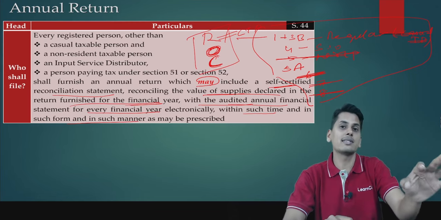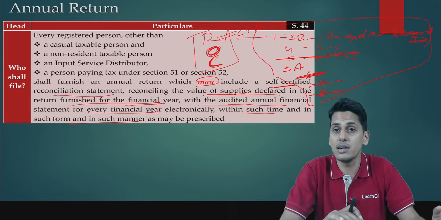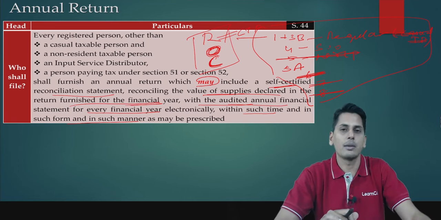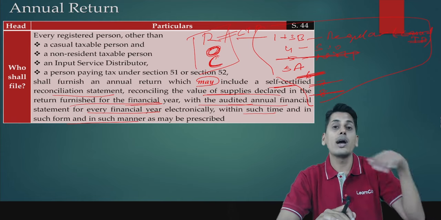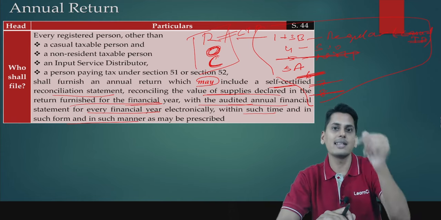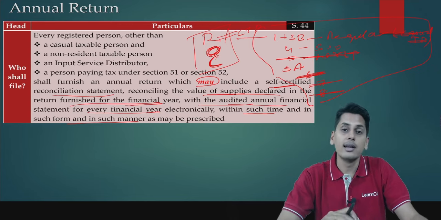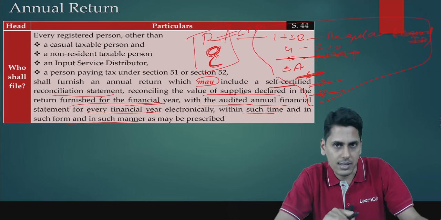What is R? A regular person. Does it include a casual taxable person? No. Casual taxable person and regular person are being separated. What is O? It is OIDAR, a person from non-taxable territory making supplies to a non-taxable online recipient. What is C? He is a composition taxable person.